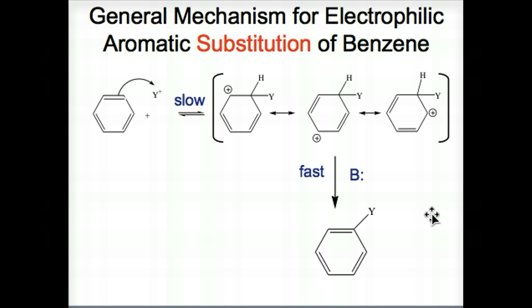Because electrophilic substitution of benzene involves the reaction of an electrophile with an aromatic compound, it is called an electrophilic aromatic substitution reaction. In this reaction, an electrophile substitutes for a hydrogen of an aromatic compound. Of course, this is what actually happens.